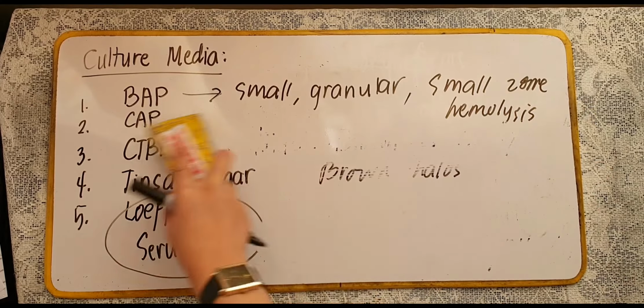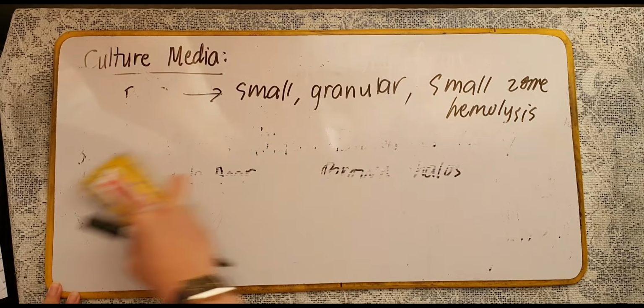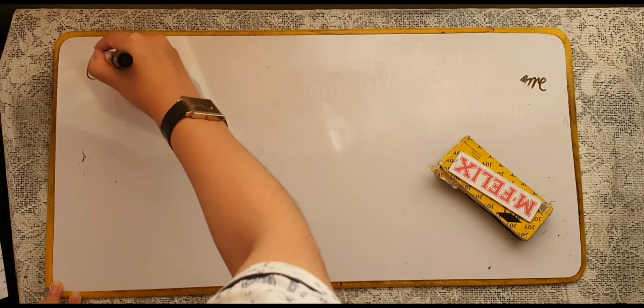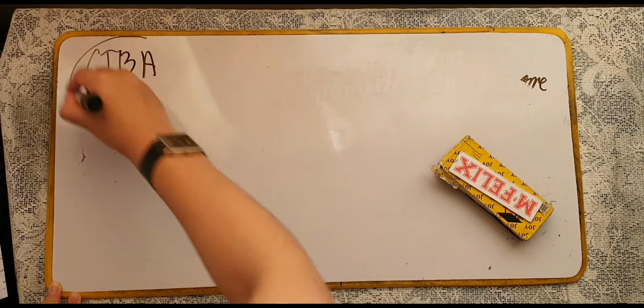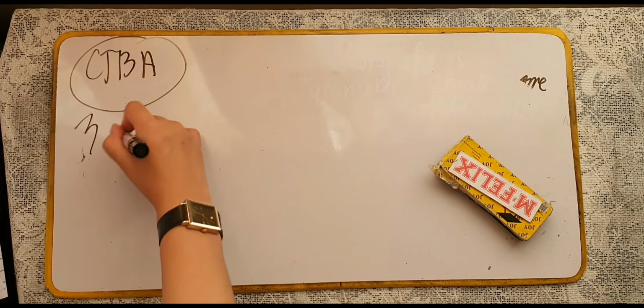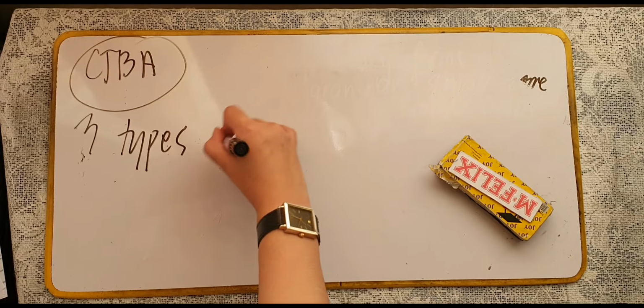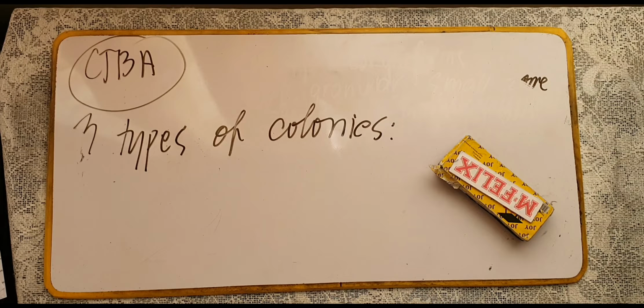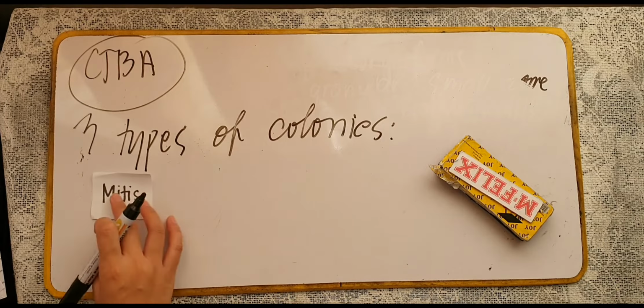Now, in your CTBA, we have actually different types of colonies kasi. We have actually 3 types of colonies na makikita sa CTBA. Number one, we have your mitis type of colony.